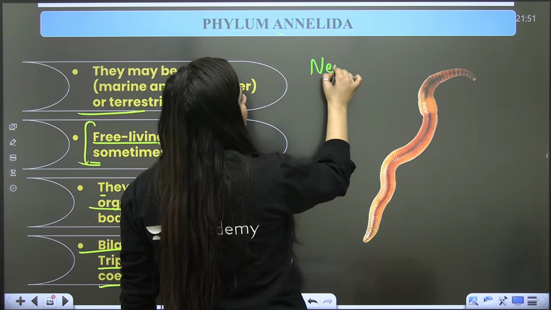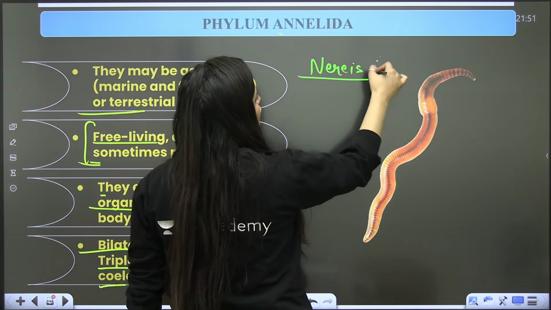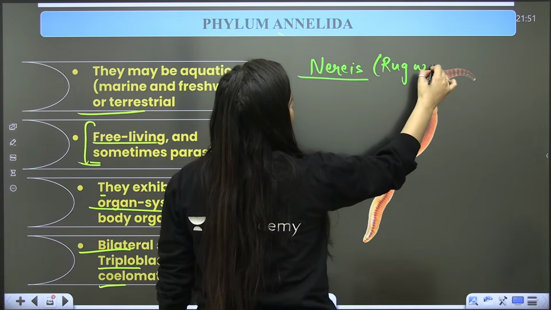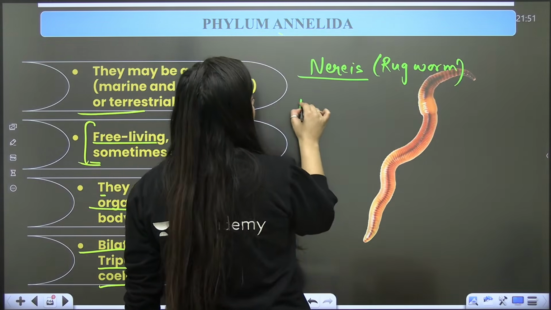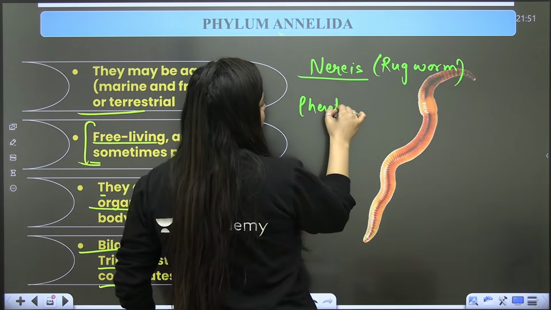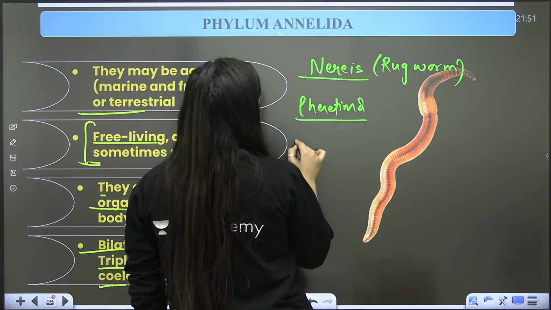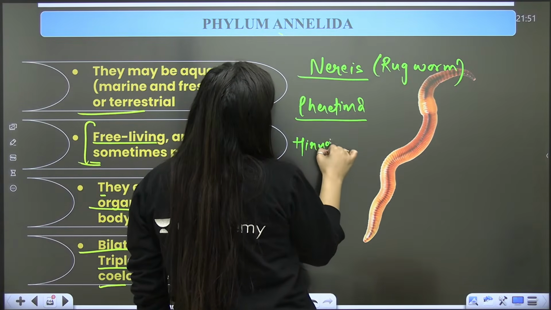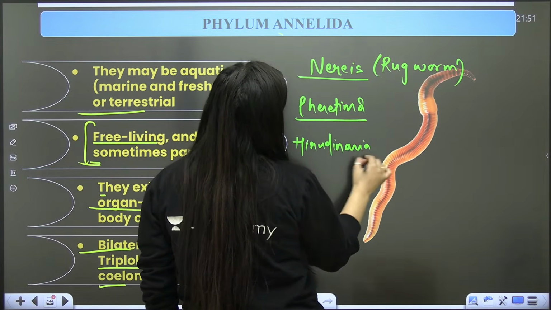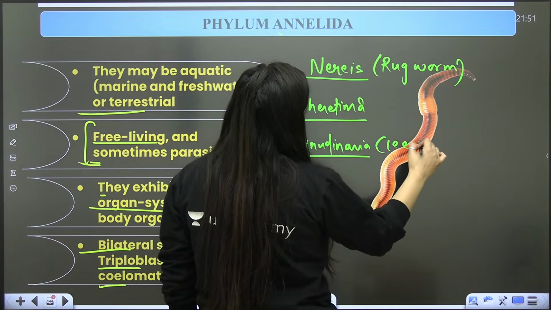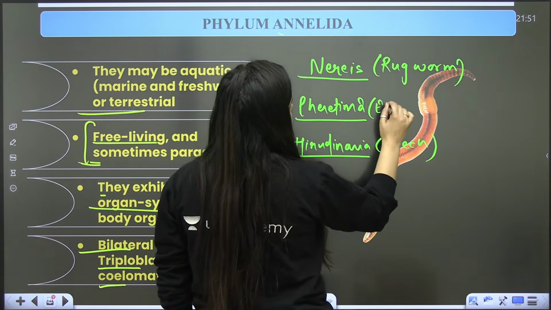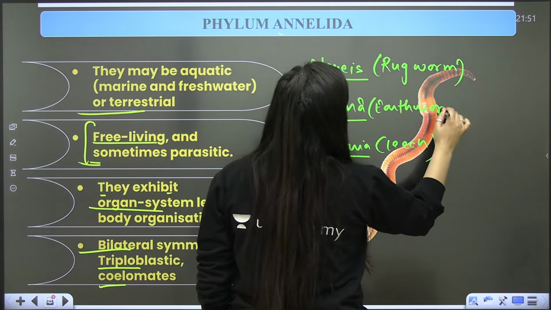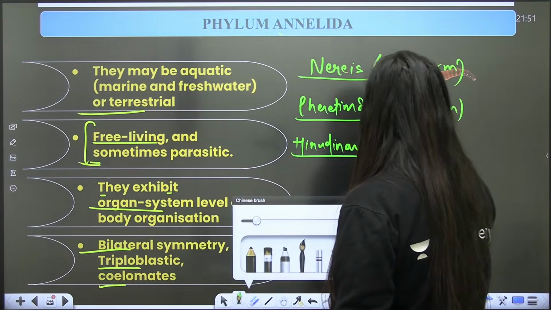We have Nereis, which is also known as ragworm. We have your earthworm, Pheretima, and we have Hirudinaria, that is your leech. These 3 examples are given in NCERT.